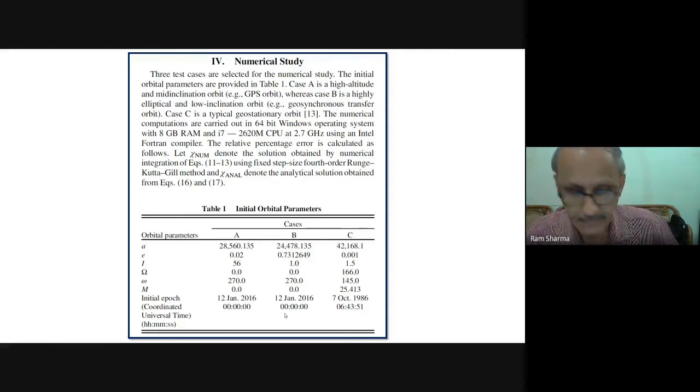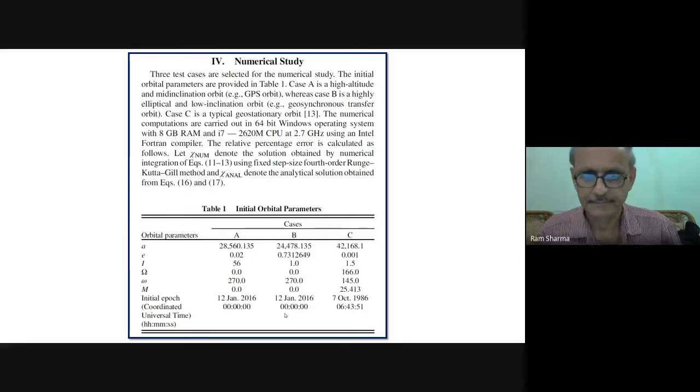And see, you get a lot of happiness when you get an analytical solution, because with an analytical solution a lot of effort is reduced, and you can do a lot of comparisons without much problem. So 3 test cases were selected for numerical study.